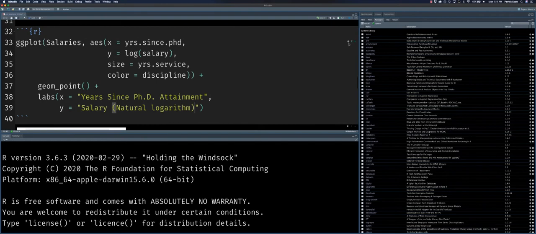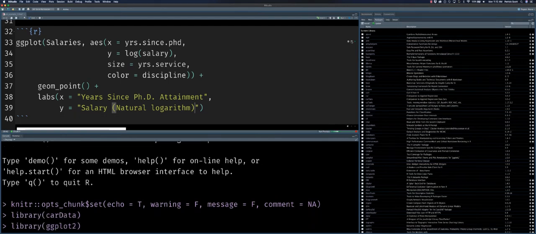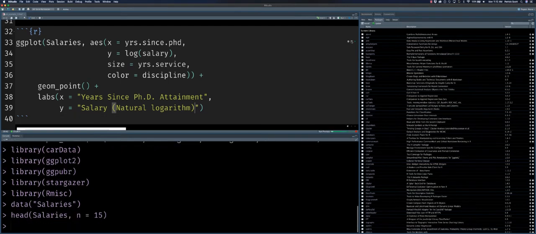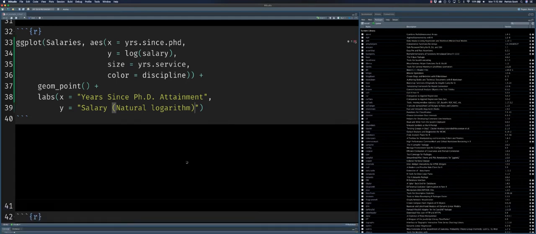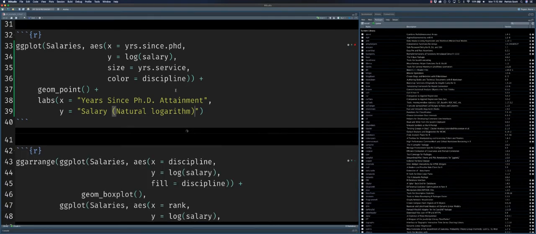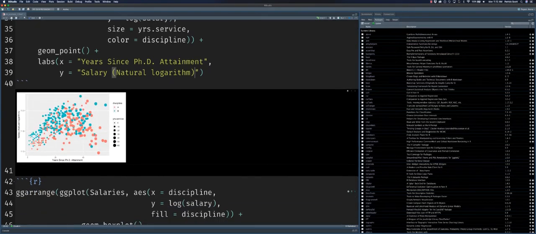Also, something I should mention here: if you see this first middle icon within an R code chunk, and you put your cursor over top of it, it'll give you the preview: run all chunks above this line. You can execute that, and it'll run these things and keep them within your global environment. And of course the button right beside it runs the current chunk. So I'll run the current chunk and then update. There we go. All right, so we have a scatter plot here.